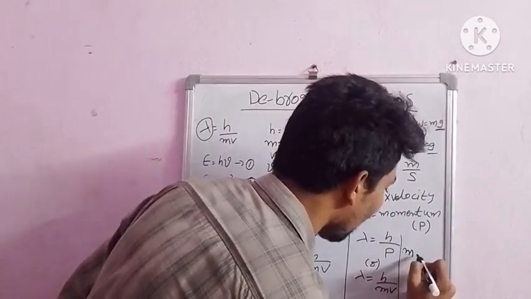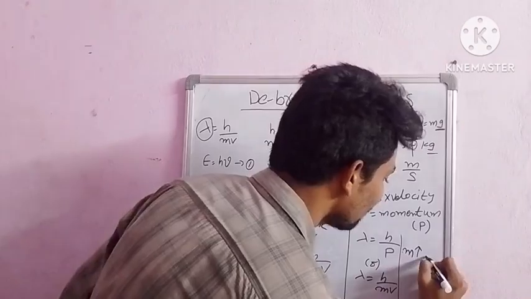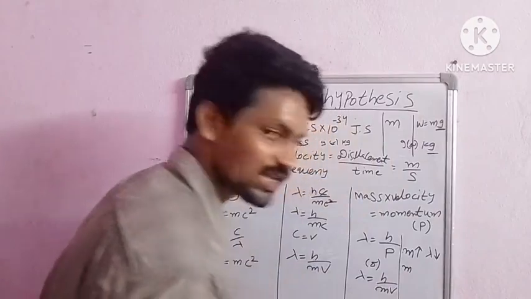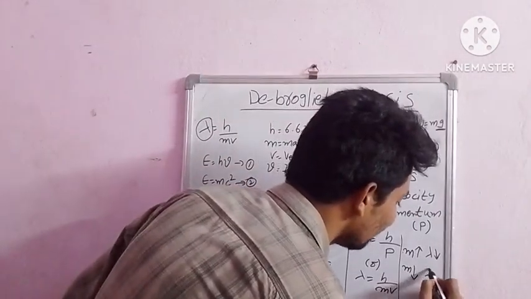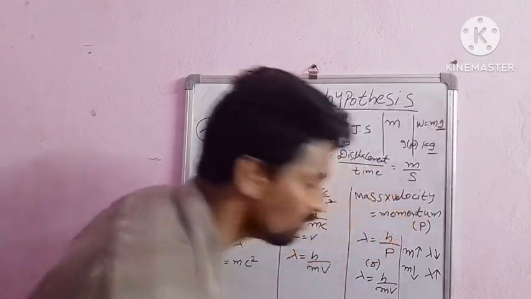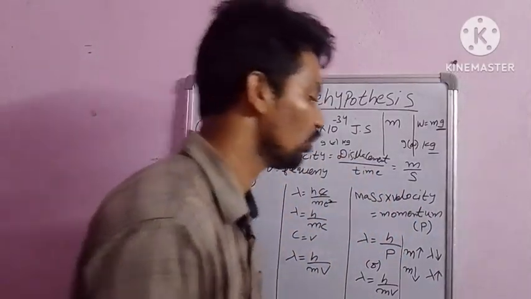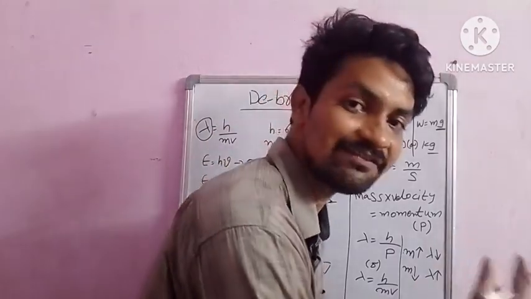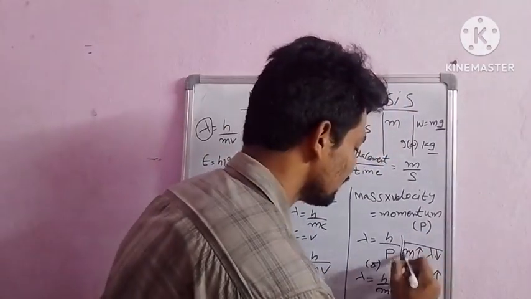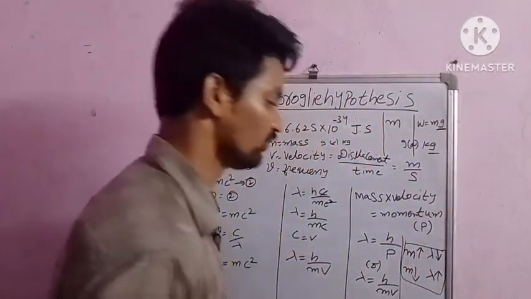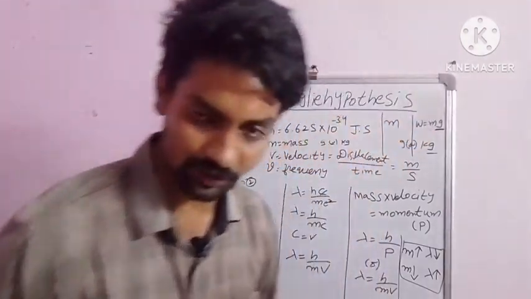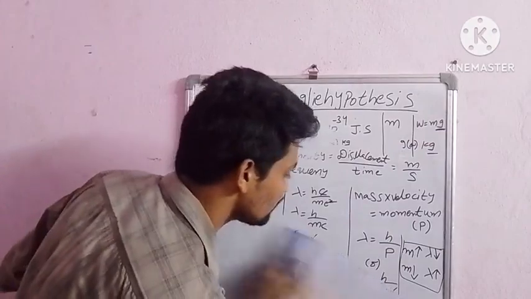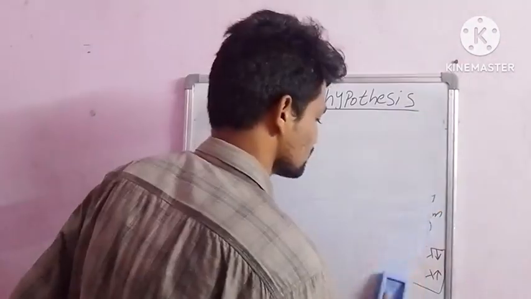If the mass of the object is big, it possesses a small lambda. If the mass of the object is small, the wavelength is high. Big mass of the object has low wavelength. Small mass of the object has high wavelength. This condition we shall prove in the next couple of minutes, with the help of two examples.